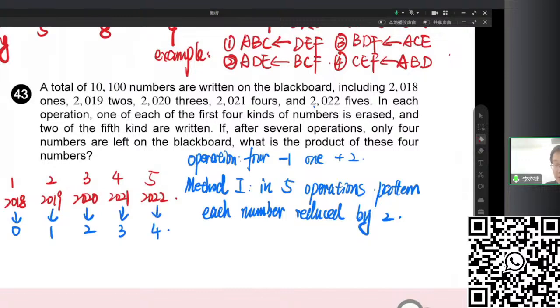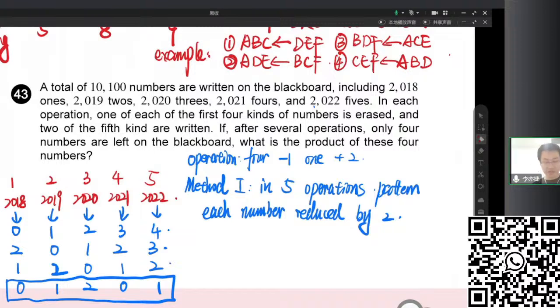We now have 10 numbers, and we operate them down to only 4 left. First, we must add some ones, because we have no ones to remove. So it becomes 0, 1, 0, 2, 0, 1, 2, 3. Then we add a 2, becoming 1, 1, 2, 0, 1, 2. And then we add 3s, becoming 0, 1, 2, 0, 1. 4 remaining. So this is the answer we needed.